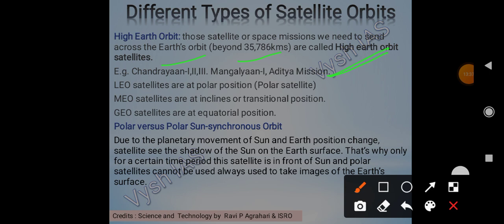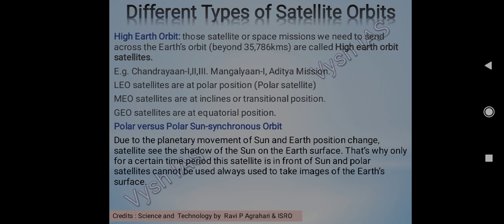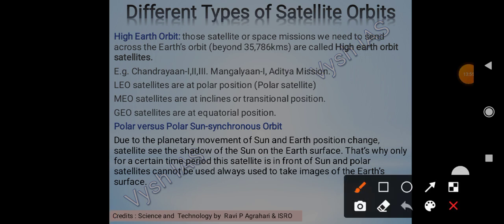Then LEO are mostly polar, and MEO are mostly inclined or transitional. We have seen what inclined is. Then GEO satellites are mostly equatorial, like this. Fine. Then polar versus polar sun synchronous orbit.